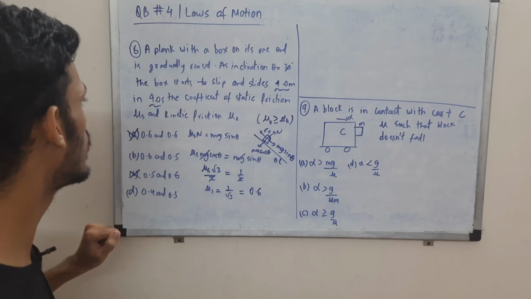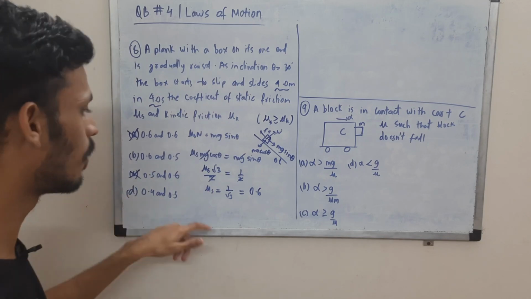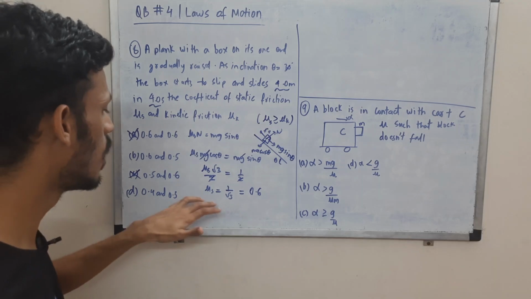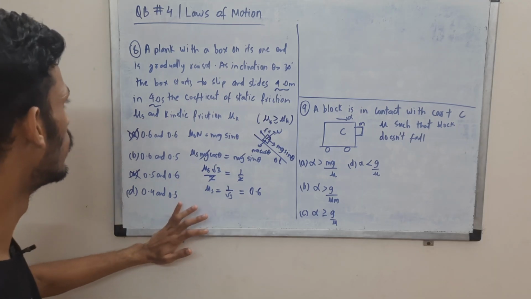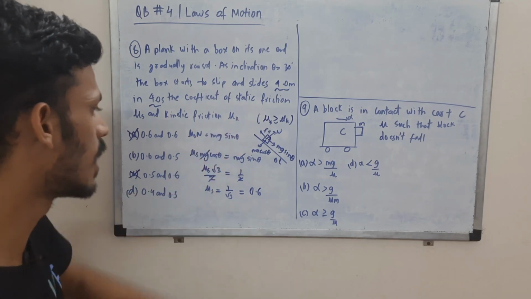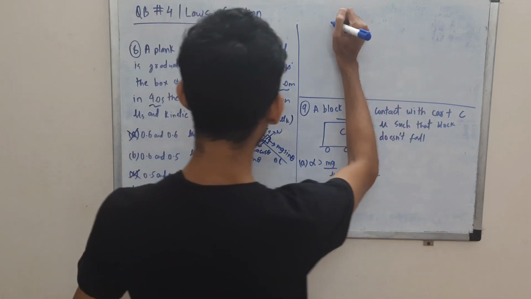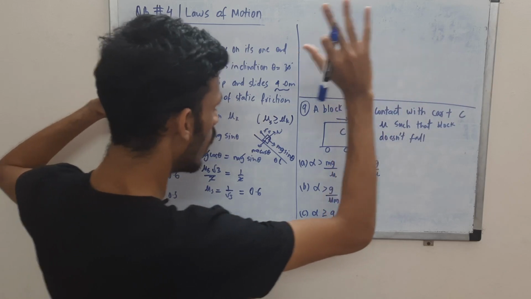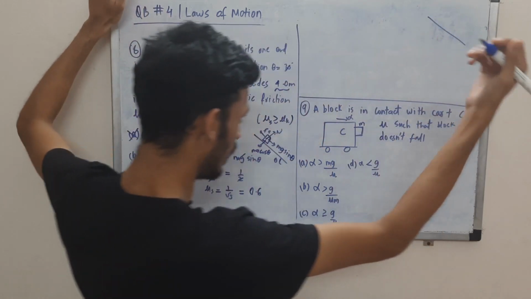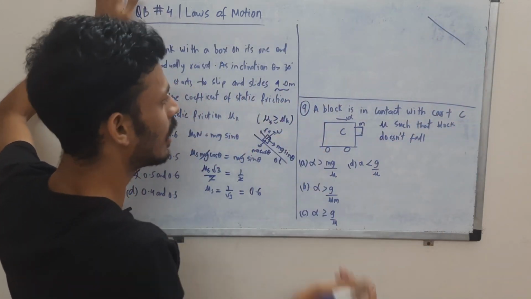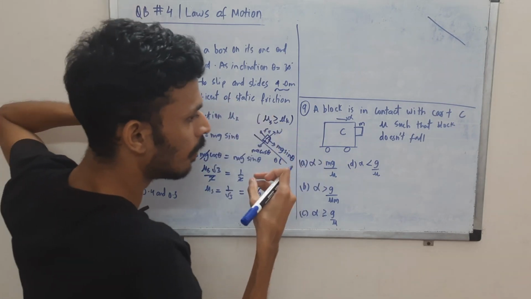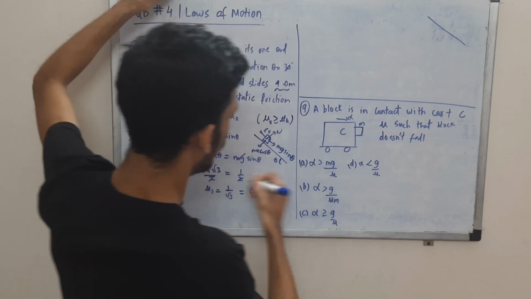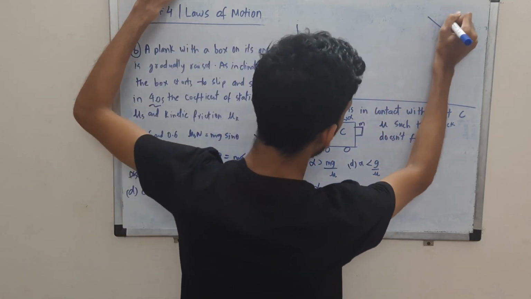Okay, so that is the answer that we get. You can comment about that in the comment section. So for static friction, this is the answer that we get. What about kinetic friction? Now for kinetic friction we will assume that the block is moving, again at 30 degrees, because this is a very critical case. At this point the block just begins to move, right? So we'll apply both the cases to the same angle.